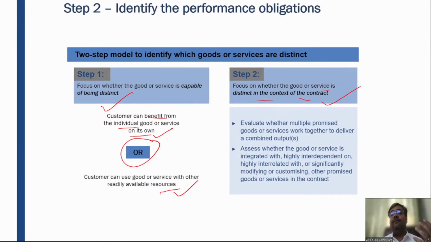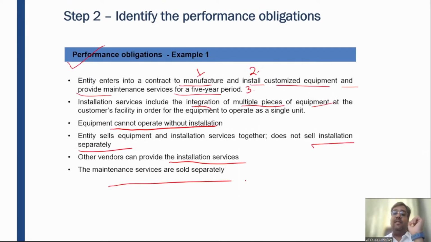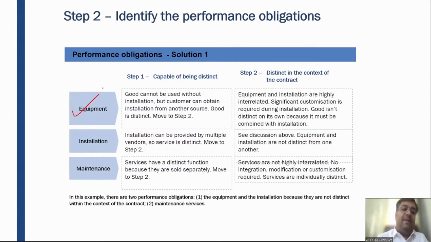First, you need to look from the perspective of goods and services level. You need to see whether the customer can get the benefit on its own or with the help of readily available resources. So equipment, right? Goods cannot be used without installation, but the customer can obtain the installation from another source. The customer has purchased the equipment, and if the customer wants, he can call an outside mechanic from the local market and get the installation done.